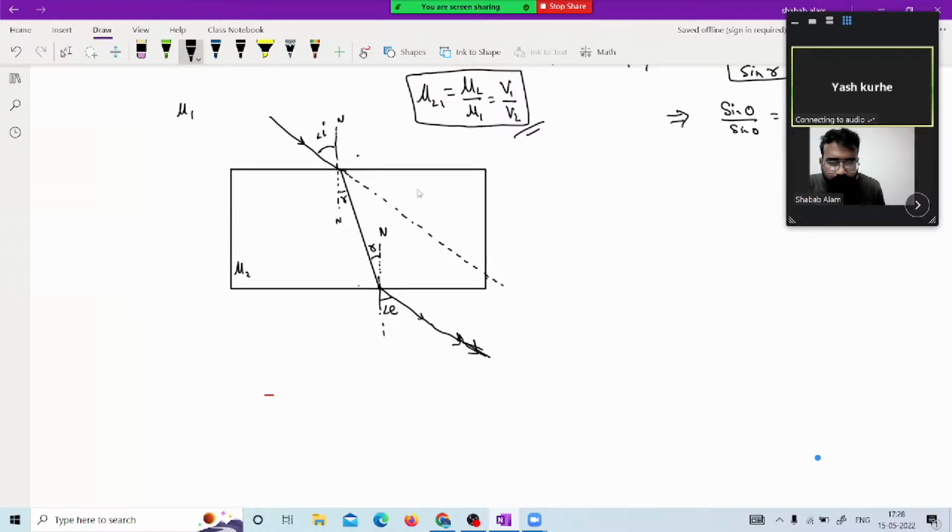So what has this glass slab actually done? If there were no glass, it would be propagating in this direction only, which I'm drawing right now. So it has laterally shifted itself by a length L. This is known as lateral displacement of the ray of light. This is the emergent ray, and the angle of emergence is equal to the angle of incidence only if we have a rectangular symmetrical glass slab. So the heading is refraction through a rectangular glass slab.